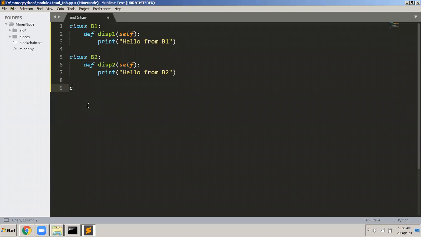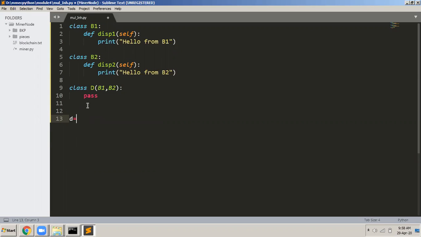And now I want to define a class D, which inherits both the classes B1 and B2. So I can write D with brackets B1 comma B2. You know what the meaning of this is? I'm creating a new class D, which is inheriting the properties of both B1 and B2. Now I don't write anything much here. I just write pass. Nothing is there in this D class.